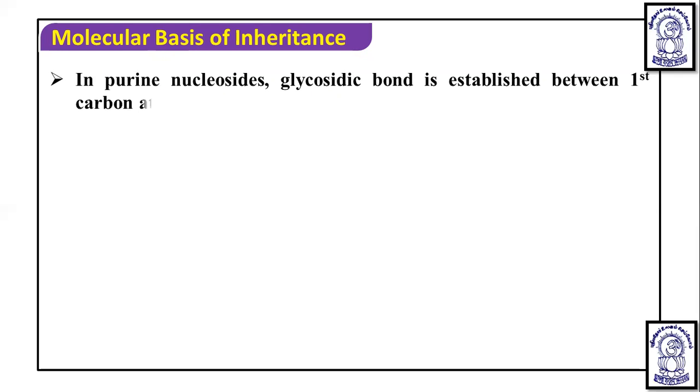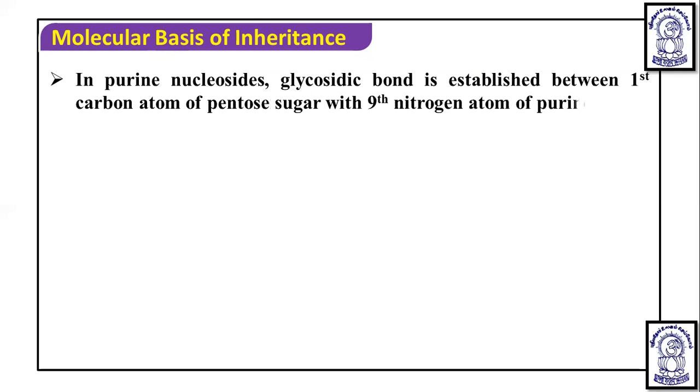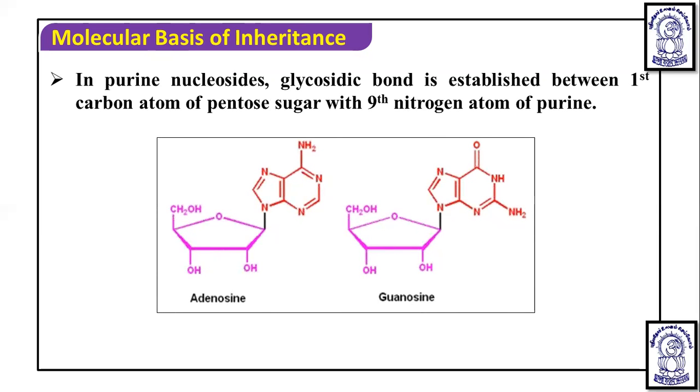In purine nucleosides, the glycosidic bond is established between the first carbon atom of pentose sugar and the ninth nitrogen of the purine. Suppose adenine: in adenine, this is the ninth nitrogen, 7, 8, ninth nitrogen, and this is the pentose sugar, and this is the first carbon.